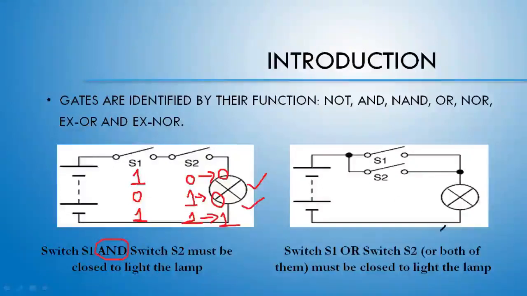Now come to the OR gate, the circuit number 2. As you can see, in the OR gate we have two parallel switches. According to these two parallel switches, one by one, I will ask you regarding the state and you have to provide me the answer. So if S1 has the value 0, but S2 is in the on state 1, whether the lamp will be lightened? S1 is off, but S2 is on, whether the lamp will get the light?